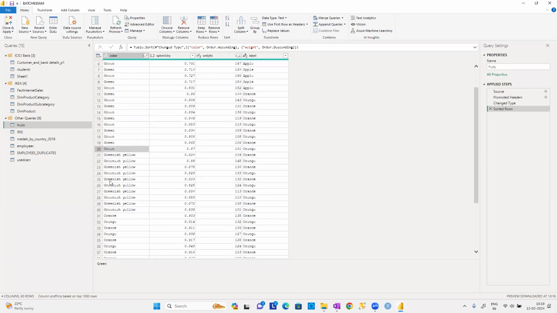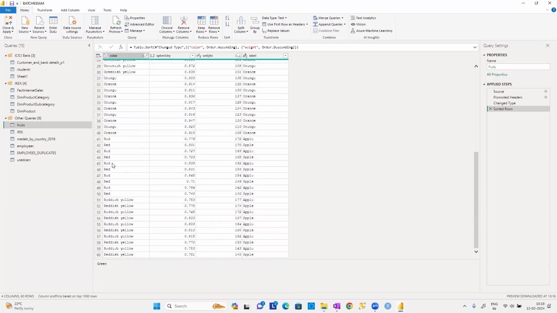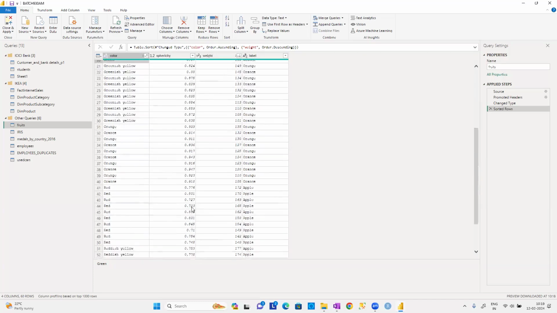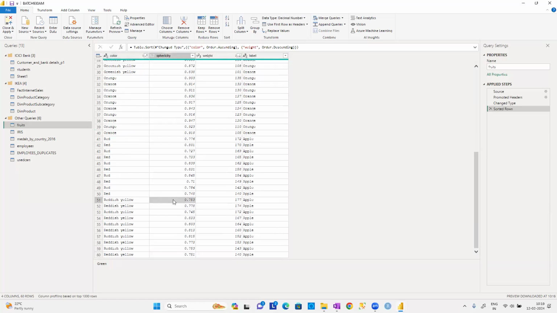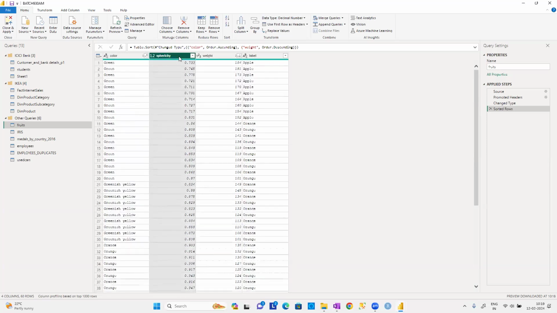Now you see green is there, greenish yellow is there, orange is there, red is there, reddish yellow. So, guys, only the color green is going to be in sorted order here. Only the color greenish yellow will be in sorted order. Only the color orange will be in sorted order. Or for example, only the red color is in sorted order. Or only the reddish yellow is in sorted order, guys. Like that, we can sort them according to your requirement, guys.